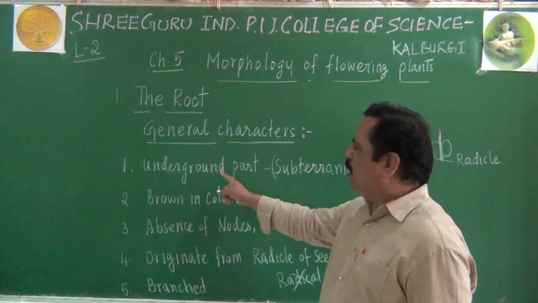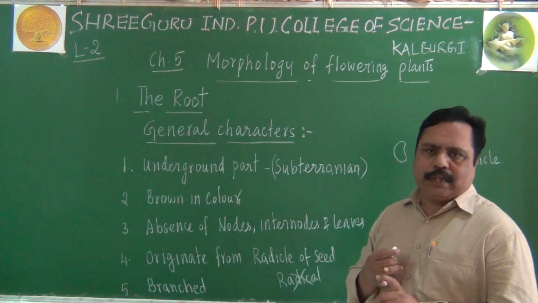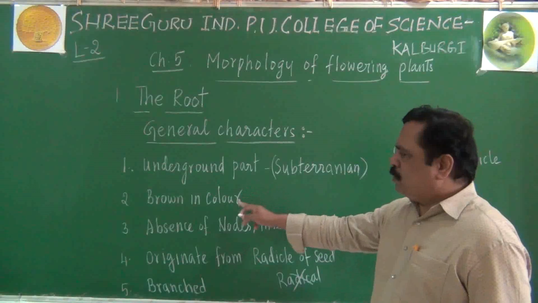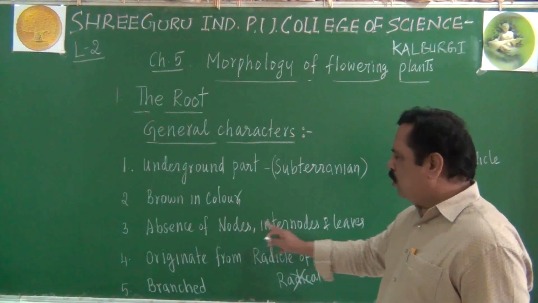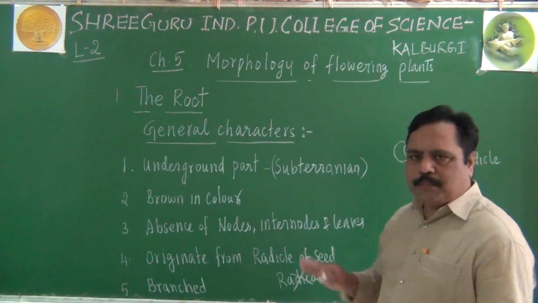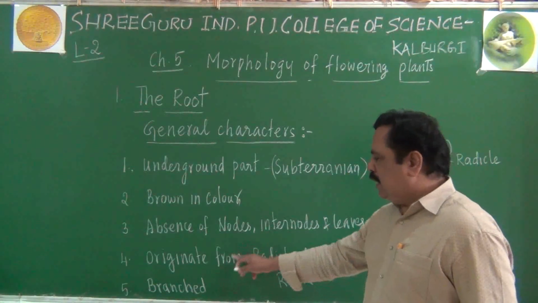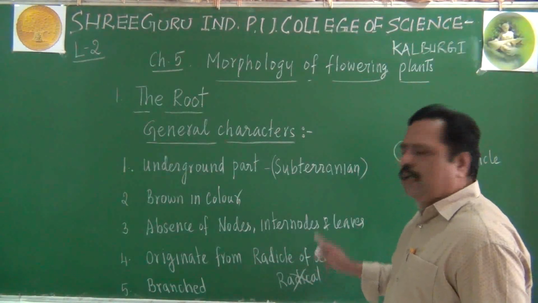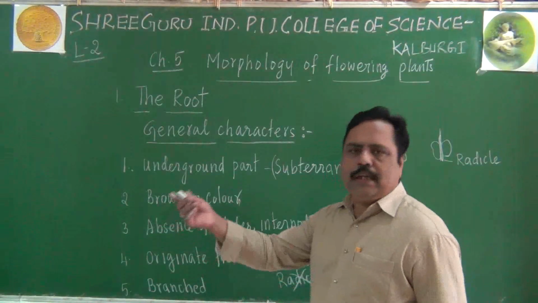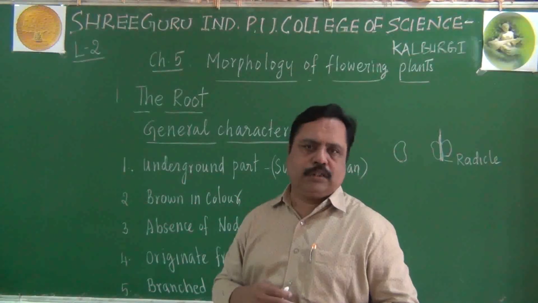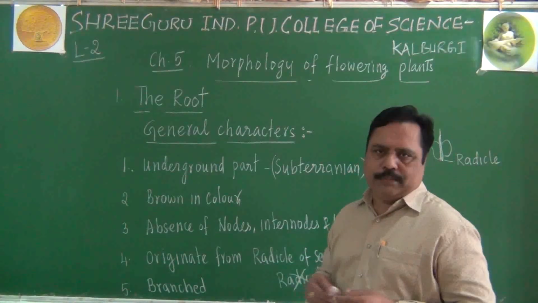What are they? Underground part or subterranean part of the plant body. It is brown in color generally. It is having no nodes, internodes and leaves. Absence of node, internode and leaves will be there. They originate from the radicle of the seed. That is the main point. And they will be generally branched also. These are the general characters of the root.